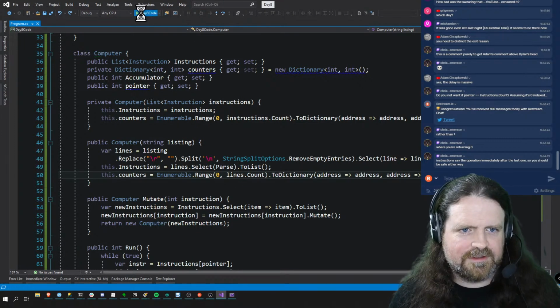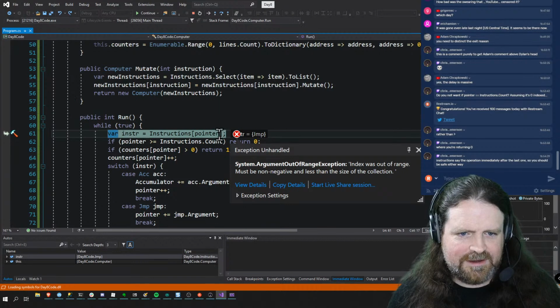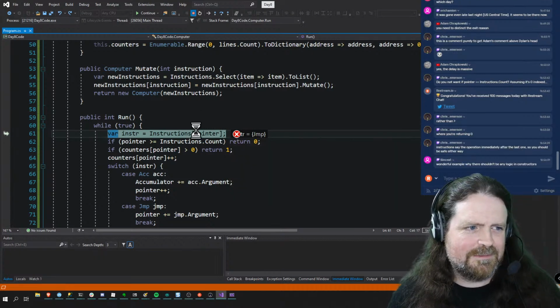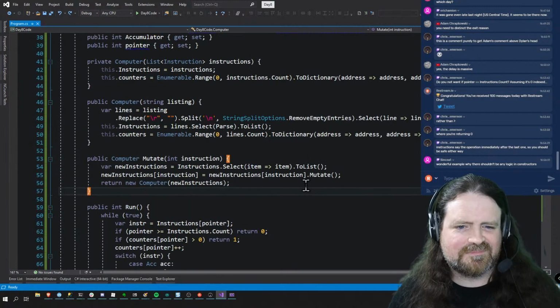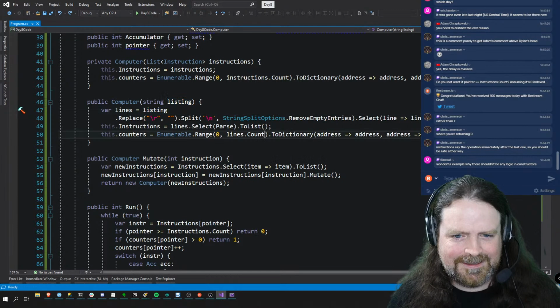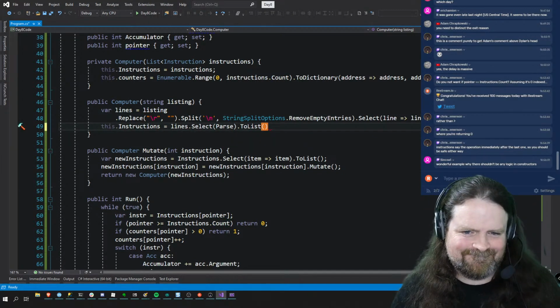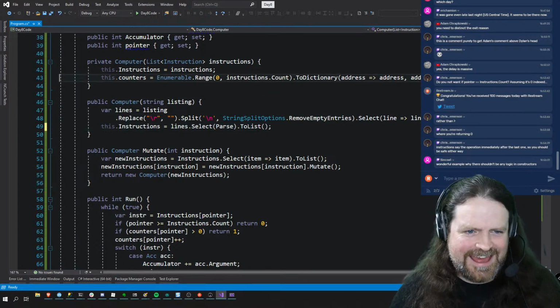Lines.count, instructions.count. It's not the most elegant code. Index was out of range. Instructions pointer. What is pointer? 641. Because the pointer can now be bigger than the program. I'm going to take that out. And I'm going to take that out.